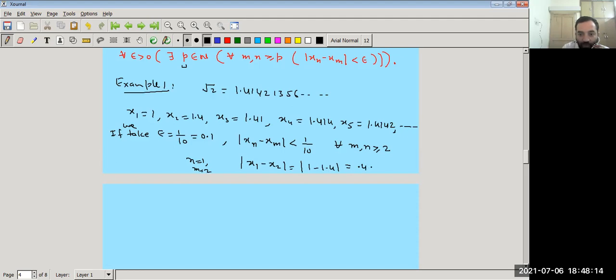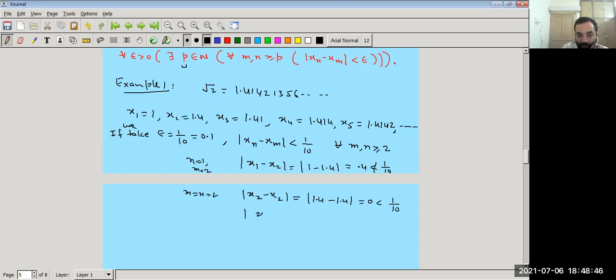This is not less than 1 by 10, so when we take n equal to 1, this condition is not true. But if we take both m and n equal to 2, then x2 minus x2 is 1.4 minus 1.4, which is 0, less than 1 by 10. So in this case the condition is true.